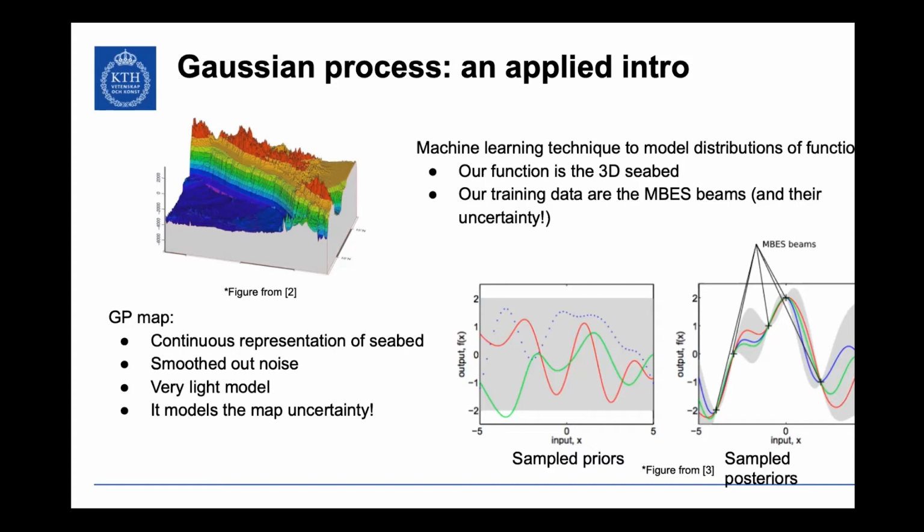And that's what it looks like, what you will see here, right? That's my uncertainty. I know very well what my map looks like here. I don't know so much here. I'm very uncertain here, but the GP gives us that.